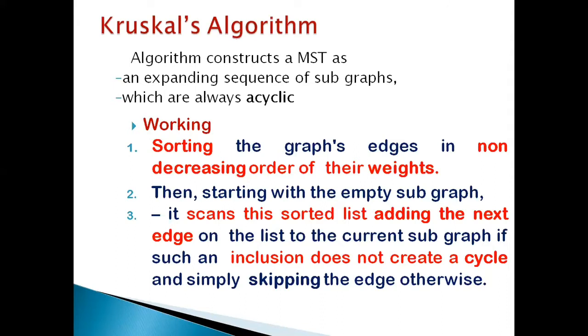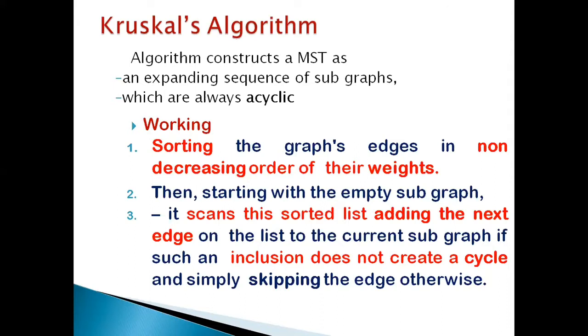Initially, the subgraph or the minimum spanning tree we will keep as empty. So the first smallest edge, without any cross checking, you can add. From the next edge onwards, I will be checking whether, when I am adding this smallest edge to the currently existing minimum spanning tree, it is making a cycle or not. If it is not making a cycle, I can include that edge. If it is making a cycle, I am just skipping that edge and proceeding with the next edge.